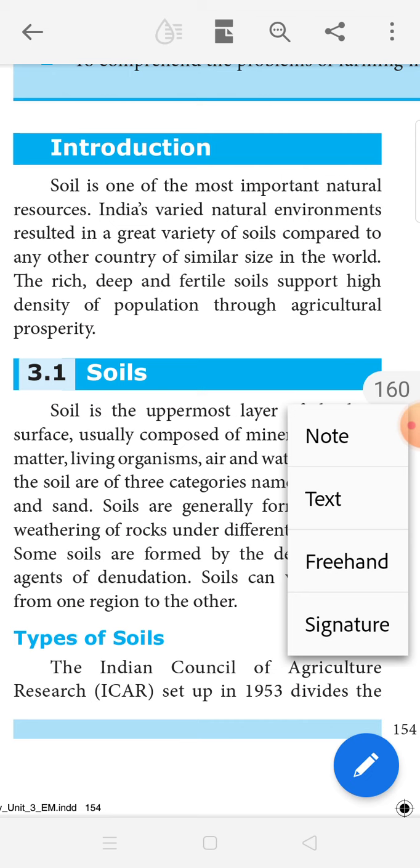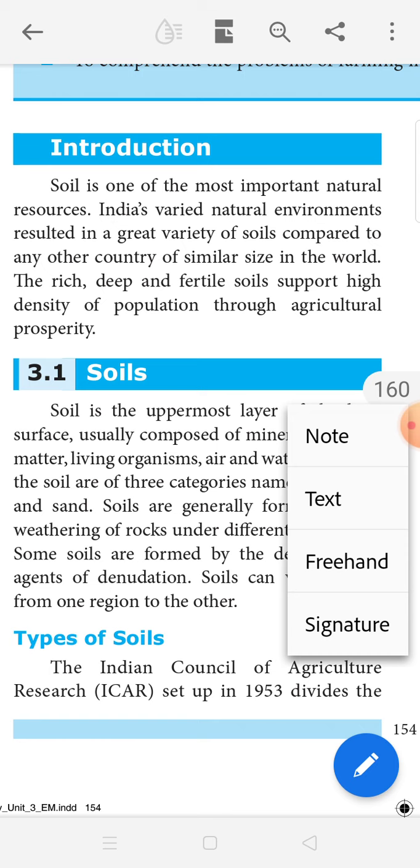India is an agricultural country, so the main occupation is agriculture. Agriculture needs soil fertility. In India, the rich, deep and fertile soils support a high density of population through agricultural prosperity. In river areas, the population is dense. Why? The soil is very fertile and suitable for growing crops. So, most people live on the river banks.